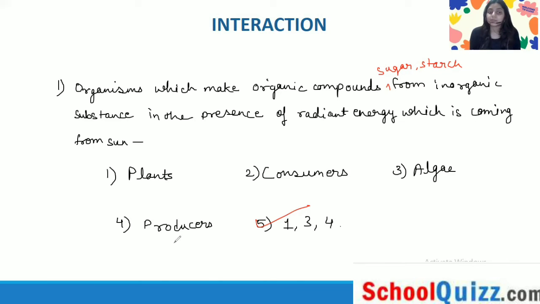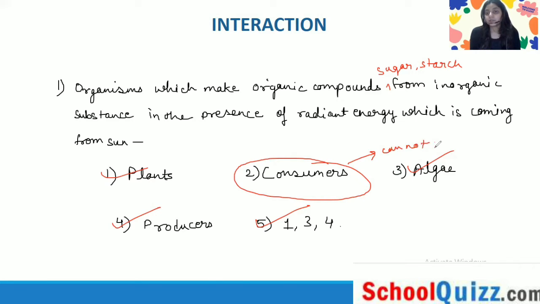The examples of producers are plants and algae. So the answer is plants, algae, and producers. Consumers will not be in this question because they depend on others for their food. They cannot prepare their own food.